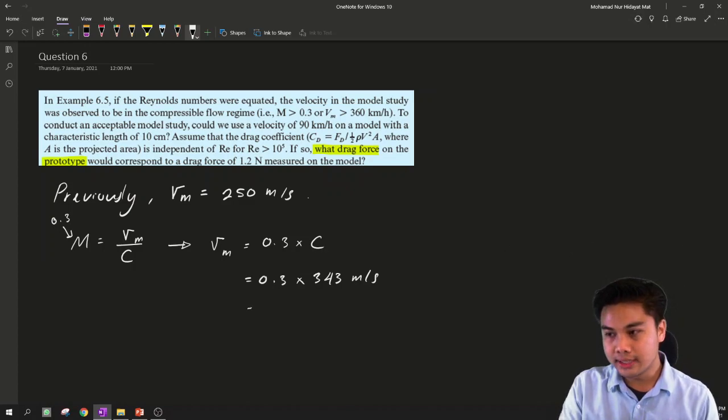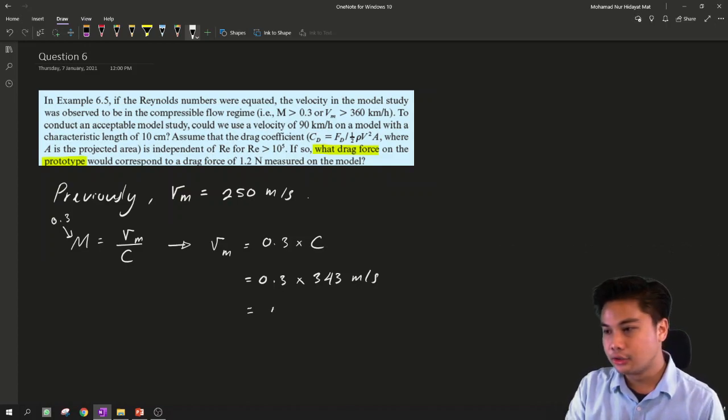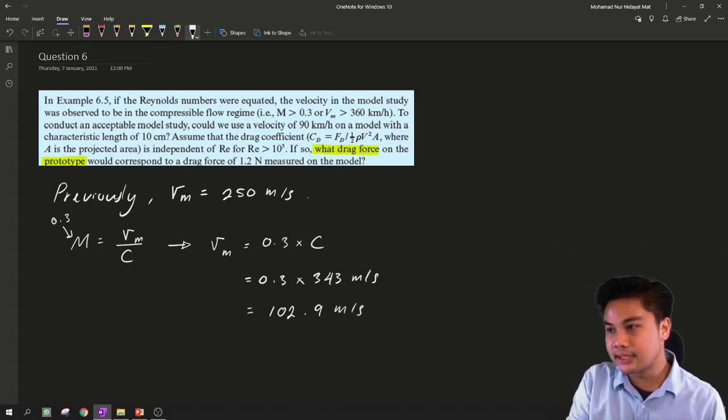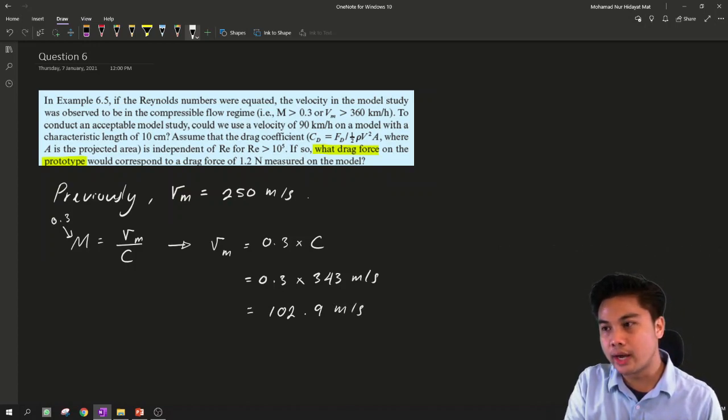So you will get that the speed of the model past which it is considered compressible is 102.9 meter per second.